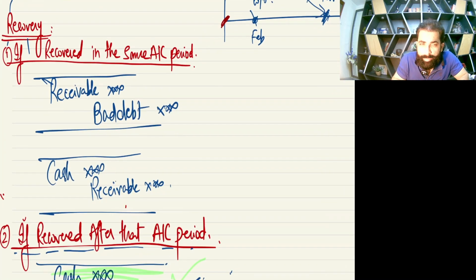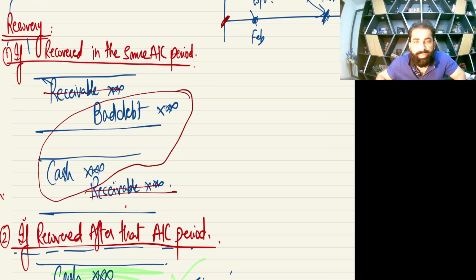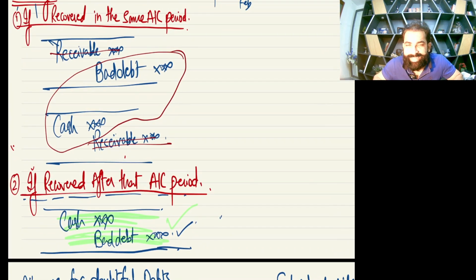At one time we debit the receivable, and at the other time we credit. So debit receivable and credit receivable. If you cut debit and credit, same side, same amount, the remaining entry will be cash debit and bad debt credit, which is this entry. So I would recommend you to learn the second, the real case, if recovered after that accounting period. That is the real entry. Cash debit and bad debt credit is your real entry.